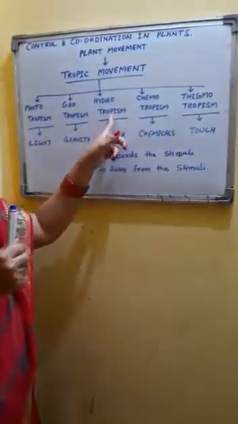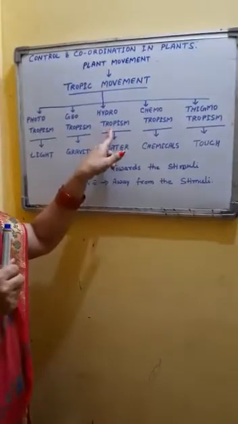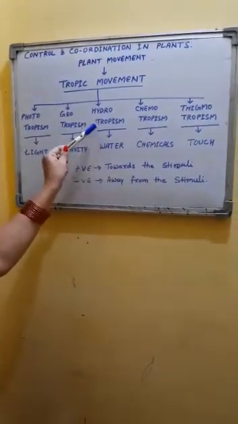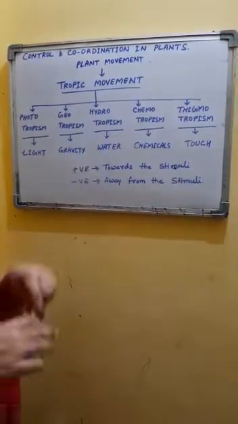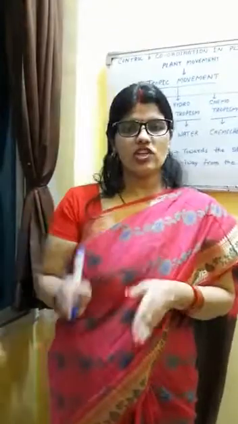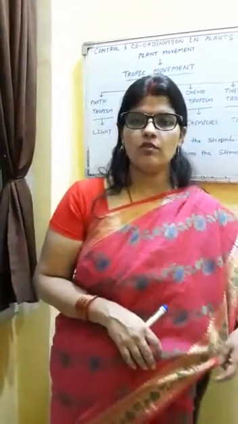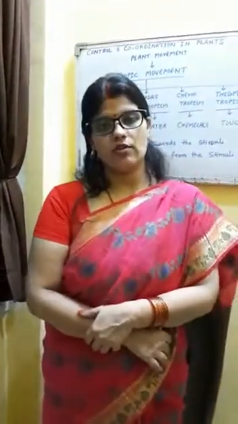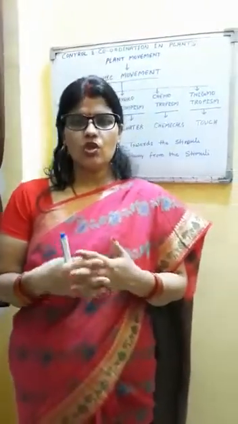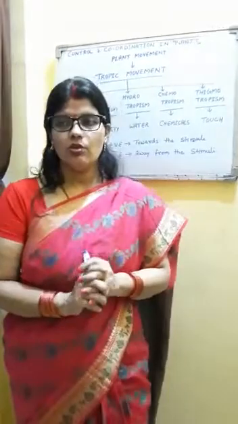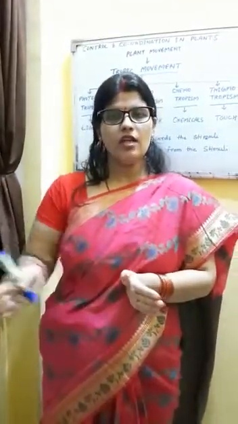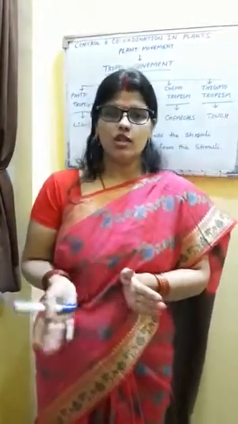The third type of tropic movement is called hydrotropism. The growth-oriented movement of plant parts towards water is called hydrotropism. Hydro word refers to water. So directional movement of plant parts towards the water is called hydrotropism. Roots are a very good example of hydrotropism. Roots grow towards the water. Roots grow in search of water, and wherever they find the water source, they will bend down.